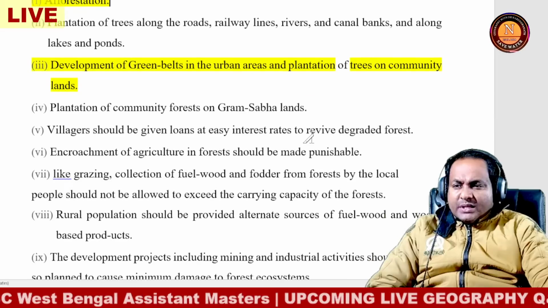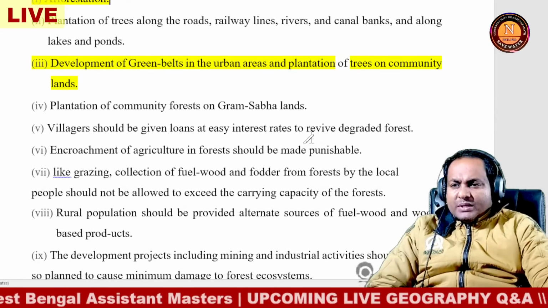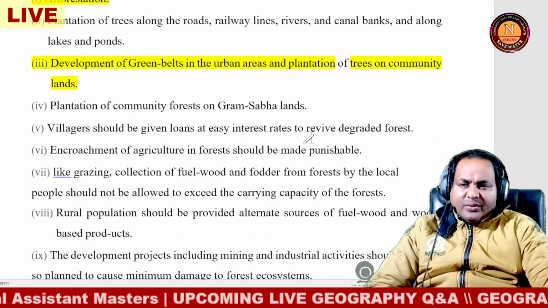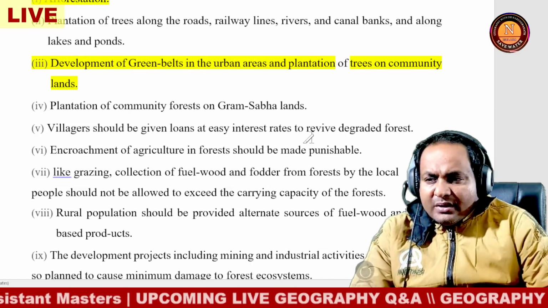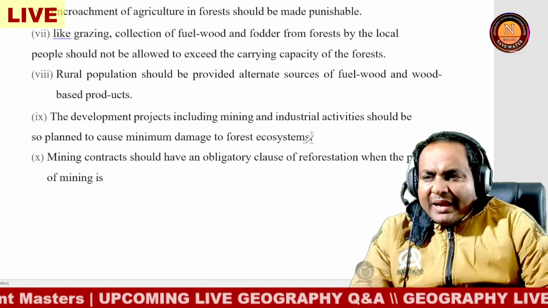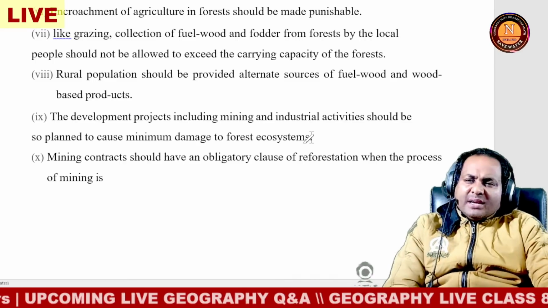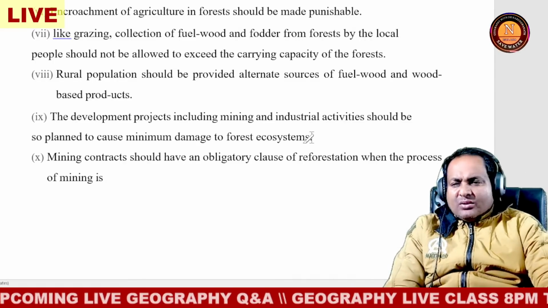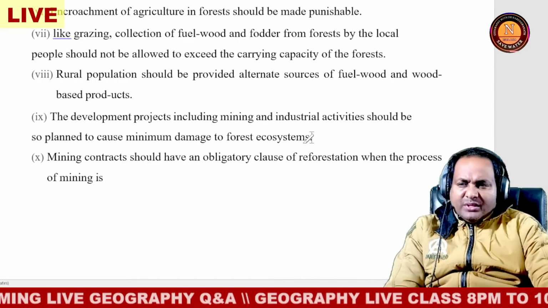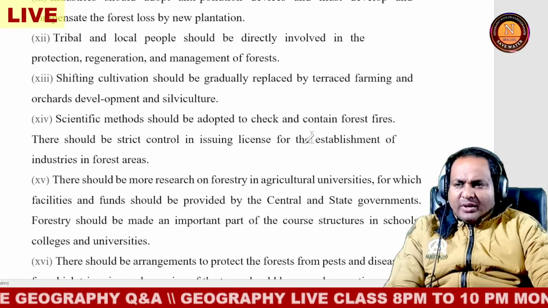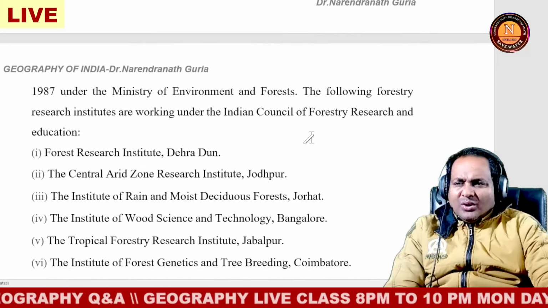Afforestation, and with it grazing, collection of fuel wood, and fodder from the forestry by the local people also. And mining control contracts should have an obligatory clause of reforestation when the process of mining is over. So very important. And another issue also, war protect.